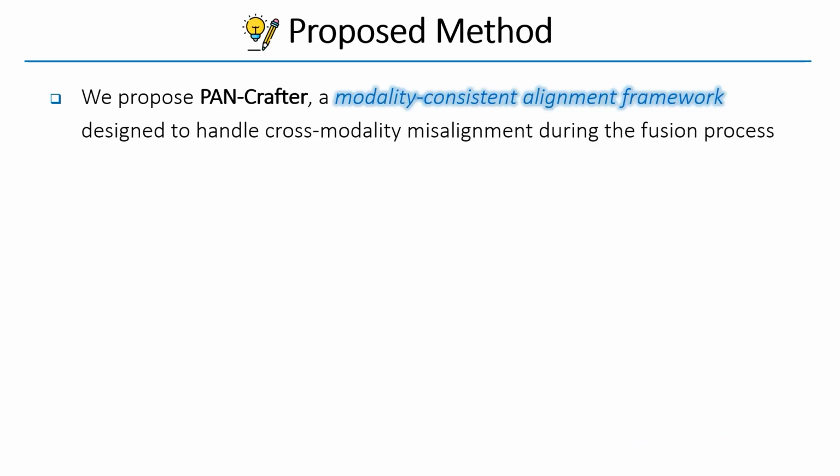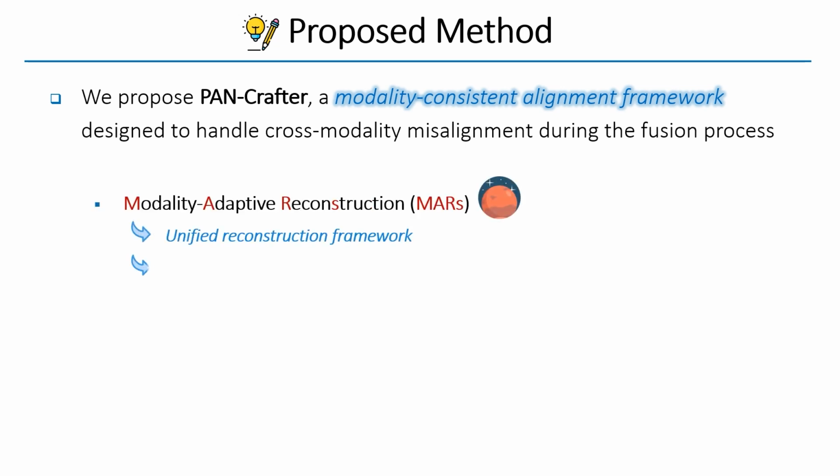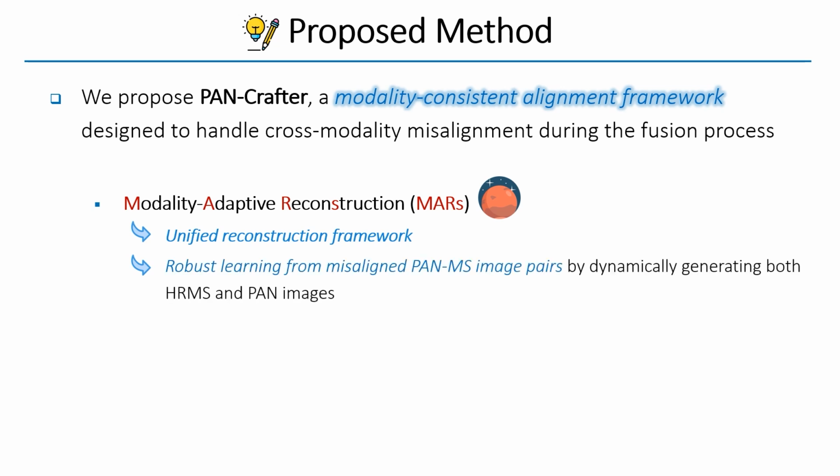We propose PAN-Crafter, a modality-consistent alignment framework designed to handle cross-modality misalignment during the fusion process. We propose Modality Adaptive Reconstruction (MARS), a unified reconstruction framework that enables robust learning from misaligned PAN-MS image pairs by dynamically generating both HRMS and PAN images.